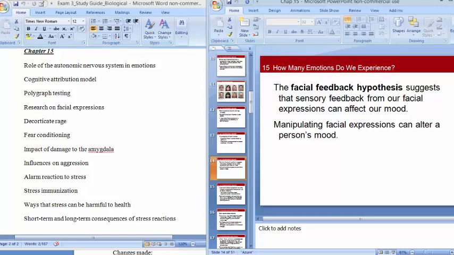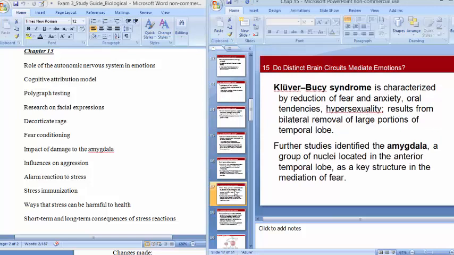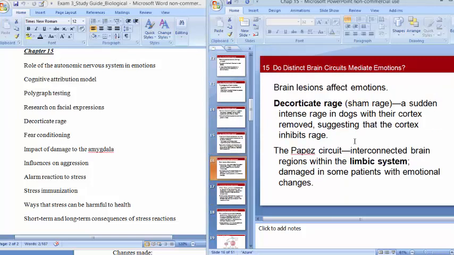We talked about decorticate rage, about removing large portions of the cortex from dogs and finding that they were not able to inhibit their rage. So we're saying that the deeper structures in the brain cause the rage, and the cortex probably controls the rage. And when you remove the cortex, then they continue to feel that rage. There was nothing to inhibit it.